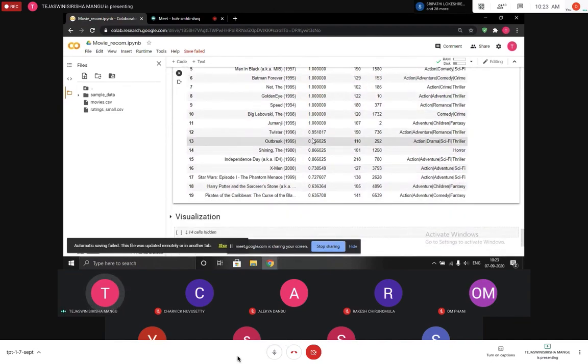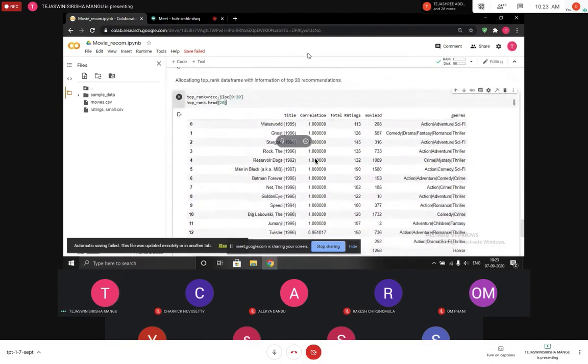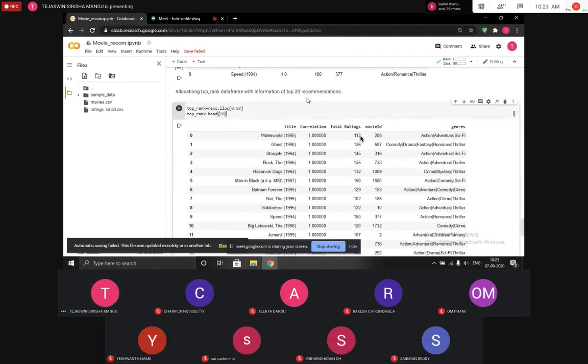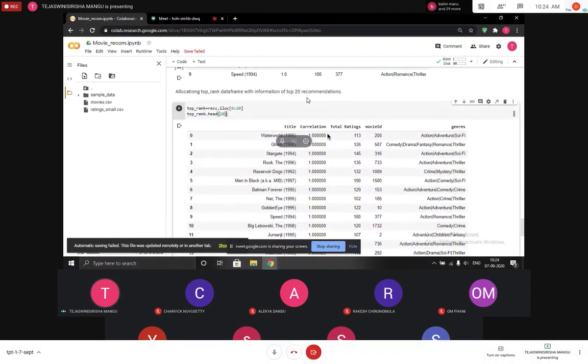One question, Tejaswini. Now let us move. Yes, sir. So these are the recommended movies for the input you have given. You gave an input movie, and these are the recommendations you computed based on the correlation measure, right? Yes, sir. Is there any other measure apart from correlation, sir?